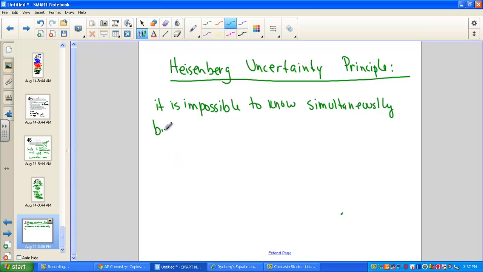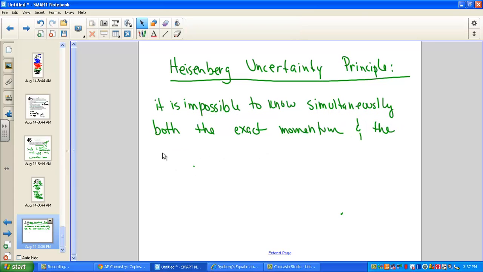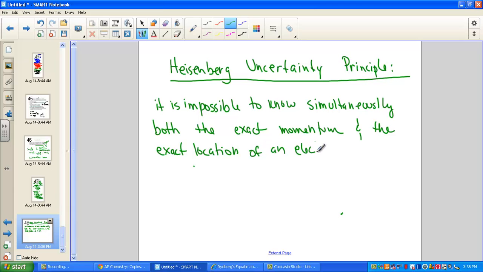Simultaneously, both the exact momentum and the exact location of an electron in space. Whoops, I keep hitting the wrong button. That's an in space.